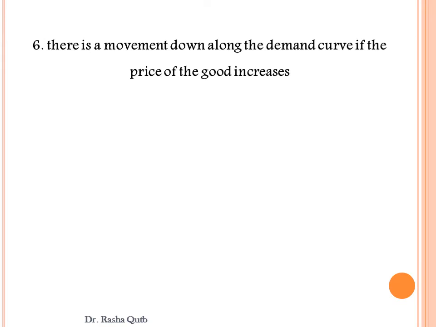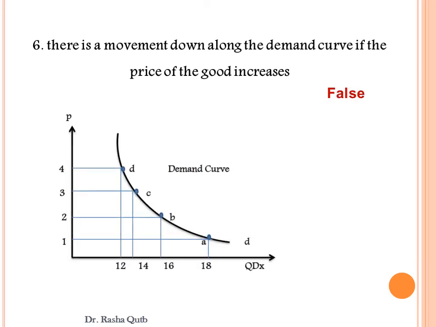Number 6. There is a movement down along the demand curve if the price of a good increases. This sentence is false. Why? We know that when the price of a good increases, the quantity demanded for that good decreases, and we move along the same demand curve.